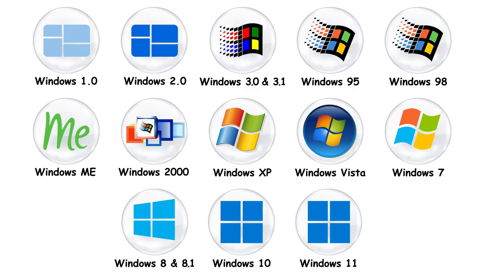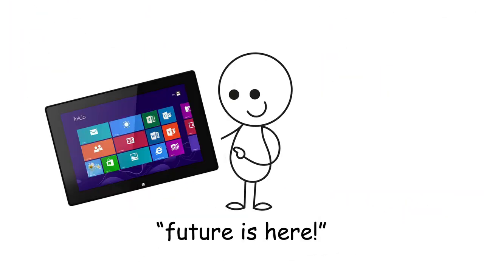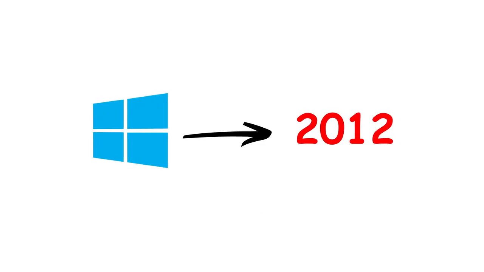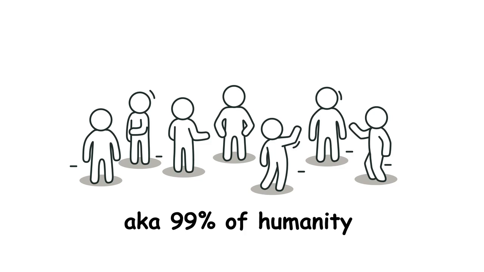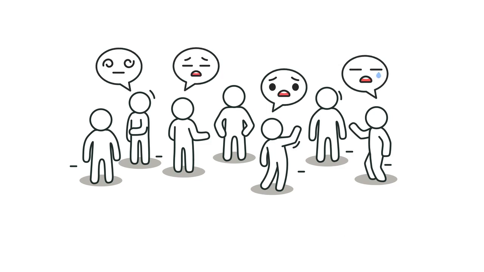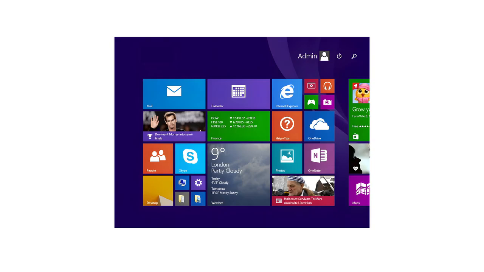Understandable. Windows 8 and 8.1. The tablet obsession era. Microsoft thought the future was tablets, so in 2012, they redesigned Windows entirely around touch gestures. For non-tablet users, aka 99% of humanity, it felt like being dropped into a strange alternate universe. Start menu? Gone. Replaced by a full-screen tile carnival.